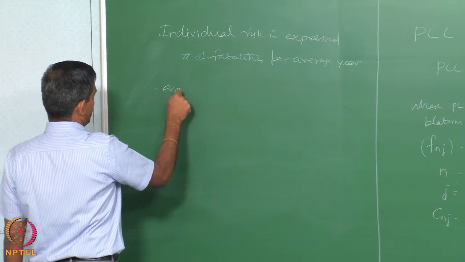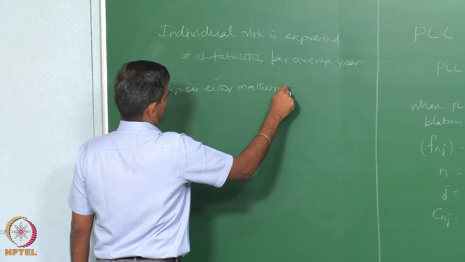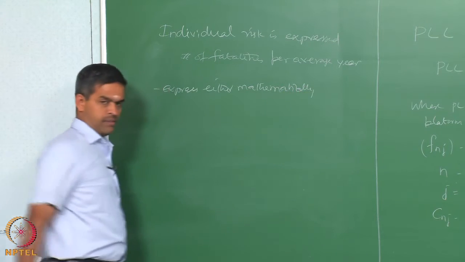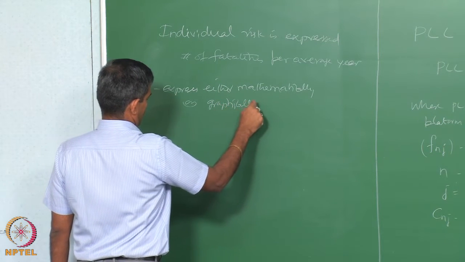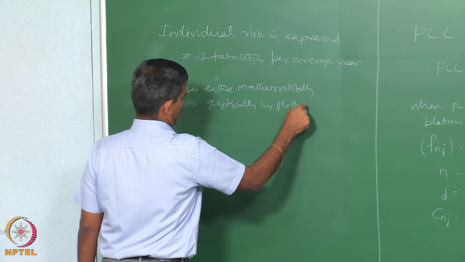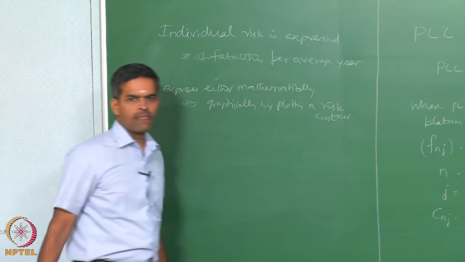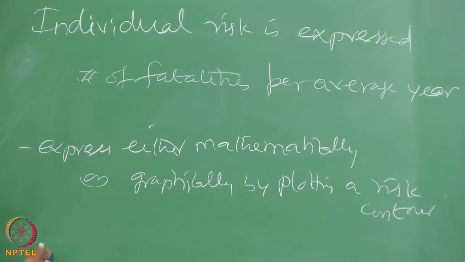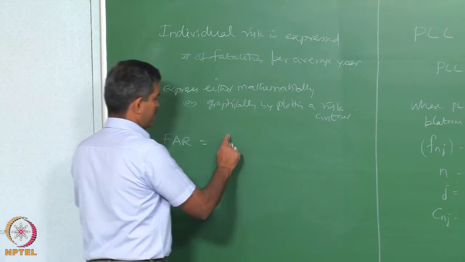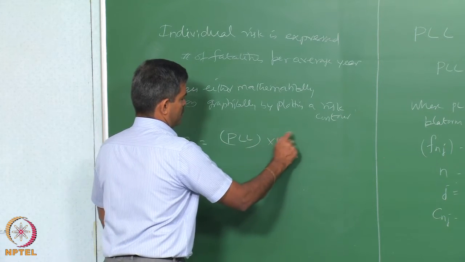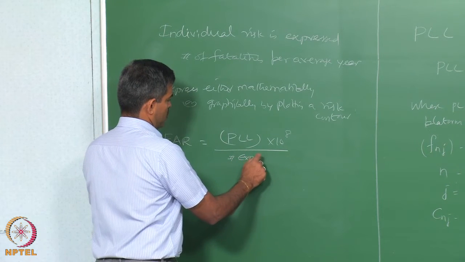You can express this either mathematically as given by the equation or graphically by plotting a risk contour. So, the fatality accident rate, if you know the PLL, can be estimated as PLL into 10 power 8 divided by the number of exposure hours.